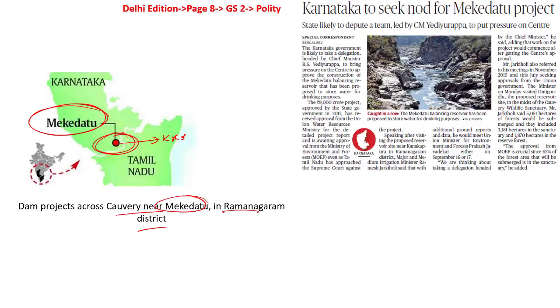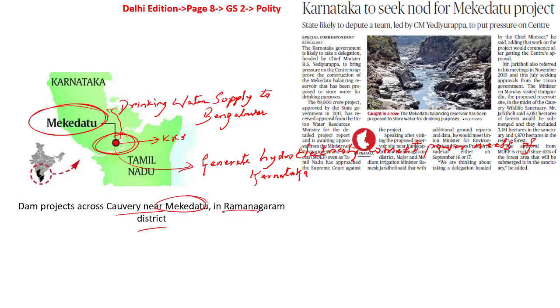So where is this Mekedatu? It is in Ramnagaram district. So what happens? There would be diversion of water from this particular area to Bangalore as well. One of the important objectives of this Mekedatu project is to provide drinking water facility to the region of Bengaluru, and this project is also expected to generate hydroelectricity to meet the power demands of the state as well.